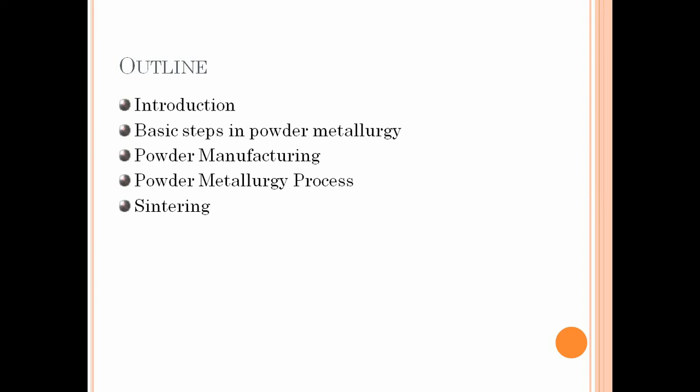Next, we see an overview of this module. First, we see the introduction to powder metallurgy. After that, we see the basic steps involved in the powder metallurgy process. Next, how the powder is manufactured; different processes are used to manufacture the powder. After that, we have the powder metallurgy processes, and the last one is the sintering process. Before that, we see what is meant by a manufacturing process.